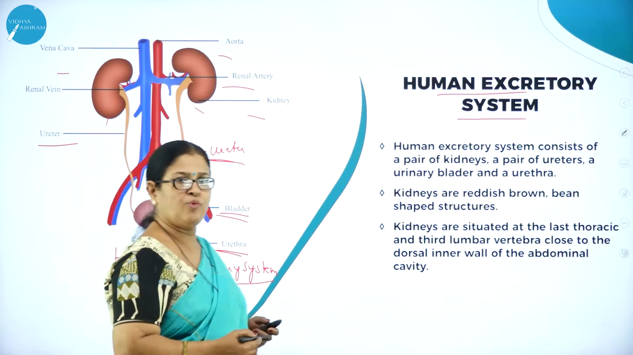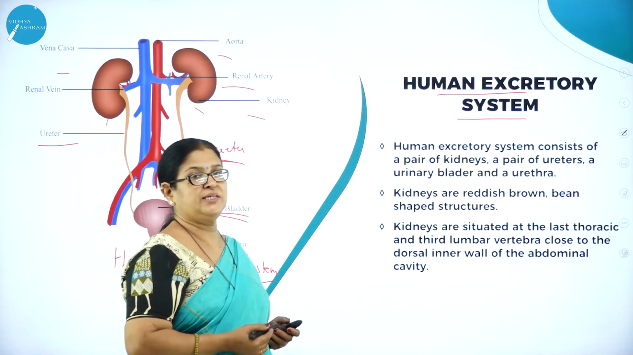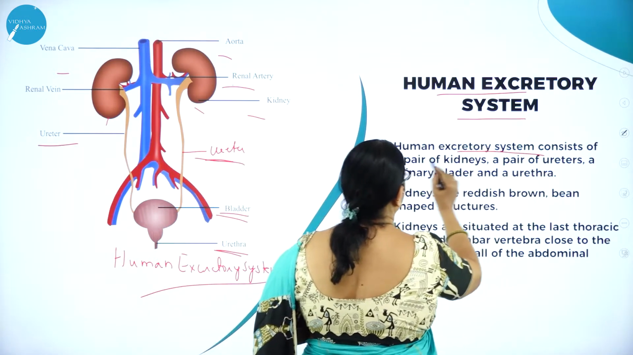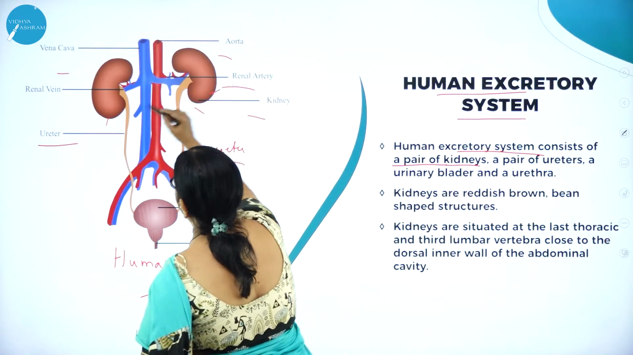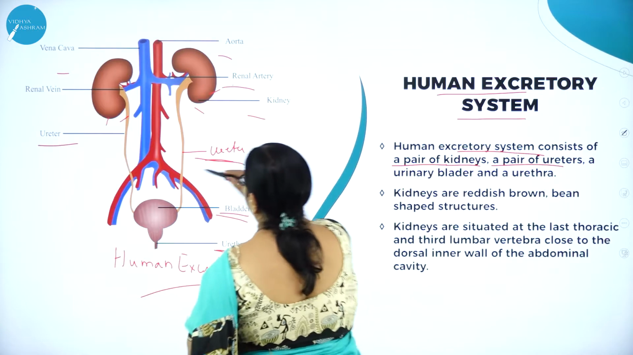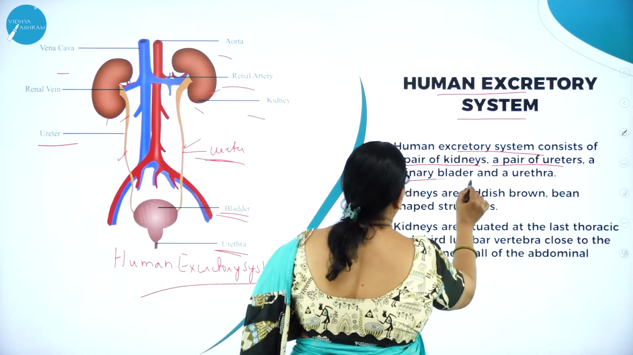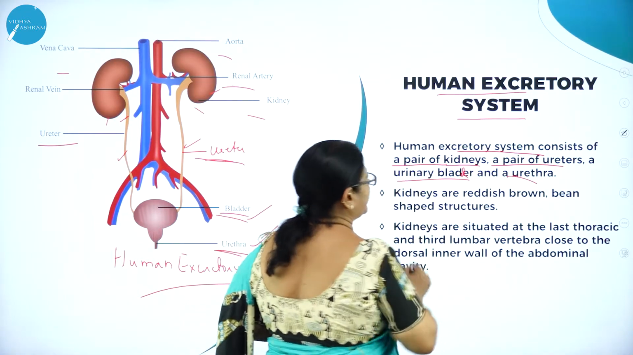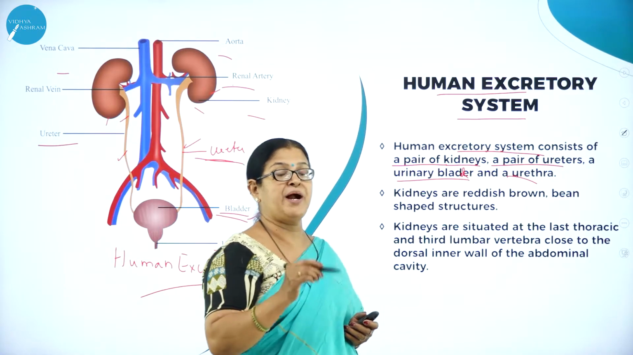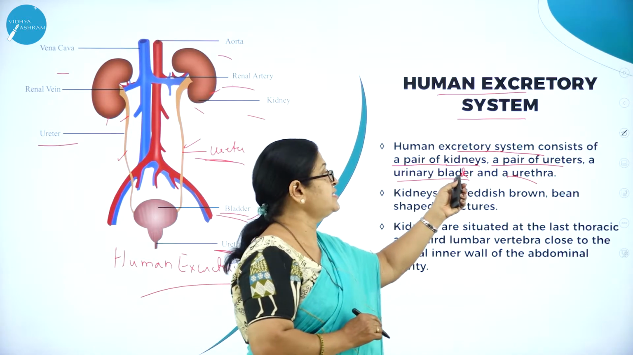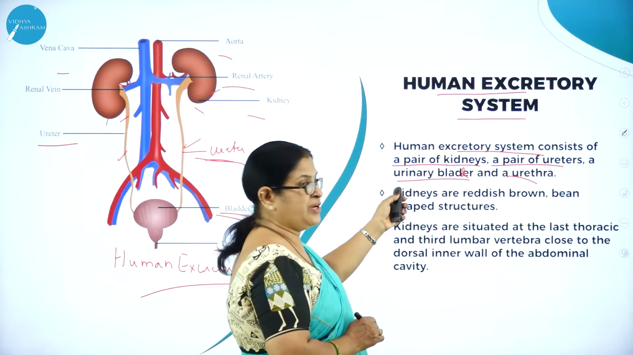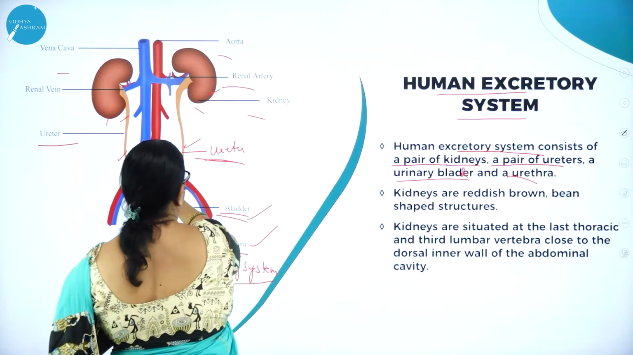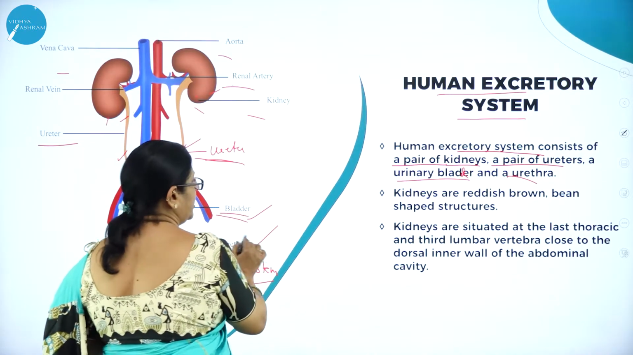Now let us understand one by one the parts that are included under the human excretory system. The human excretory system consists of a pair of kidneys, a pair of ureters, a urinary bladder and urethra. So what are the main parts of the excretory system? A pair of kidneys, a pair of ureters, a urinary bladder and urethra.